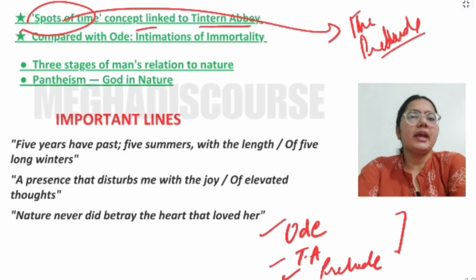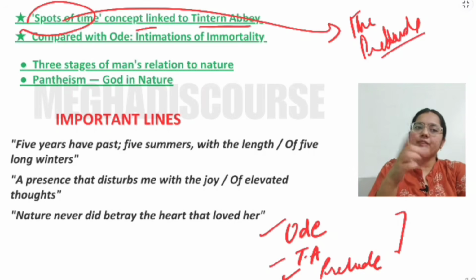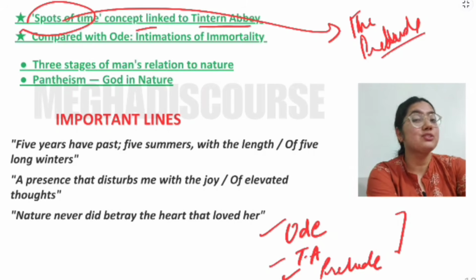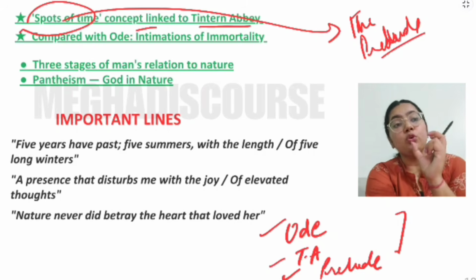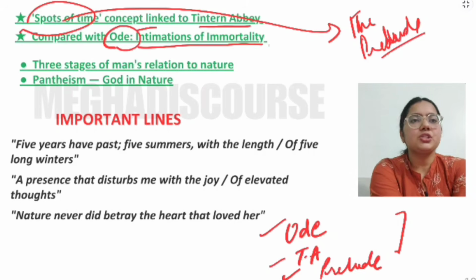So spots of time means that there are some memories which have to be cherished and which we always remember. Just imagine that you visited some place years ago, but you still remember that experience. You still feel happy by that memory. So that is a spot of time. Okay. Now this ode is compared with the Ode on Intimations of Immortality. This is your PYQs. Okay.